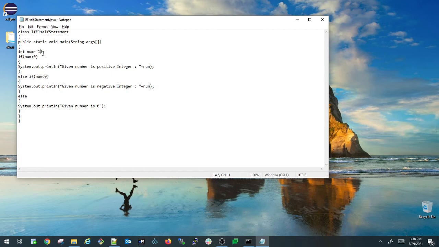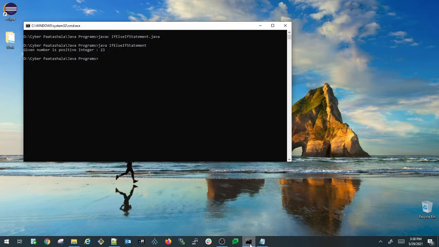So as minus 13 is less than 0, it is going to print the given number is negative integer. So let us save it. Let us compile this again. Javac if else if statement dot java. So it got compiled. Java space if else if statement. It printed given number is negative integer.